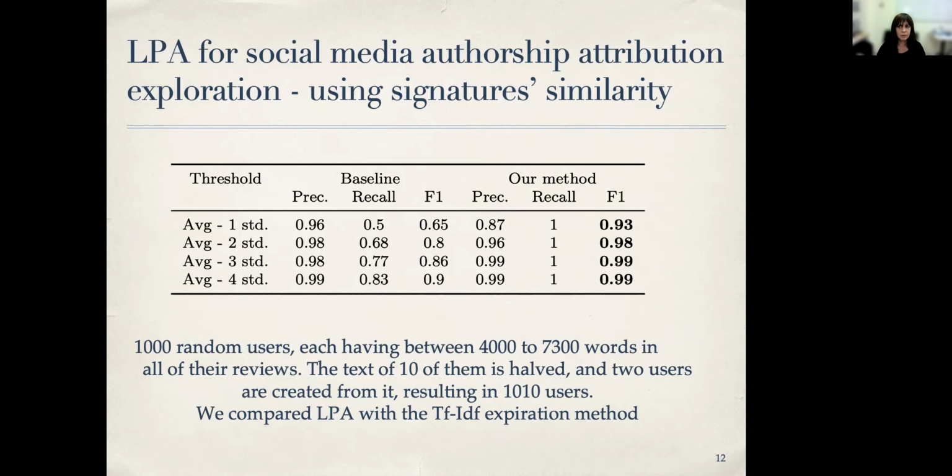In both cases, we found the average distance, the distance matrix between all accounts. And then we found pairs that are closer than, let's say, 1 standard deviation from the average, 2 standard deviations, and 3 or 4. And you can say that while LPA outperforms, an amazing result is obtained with finding that a distance of the average minus 3 standard deviations between accounts would find authors that are the same, accounts that have the same author.